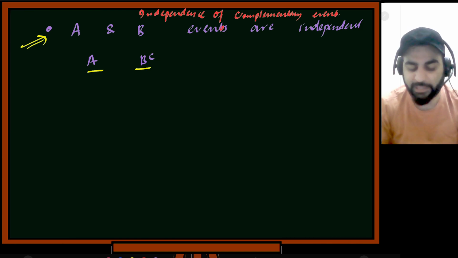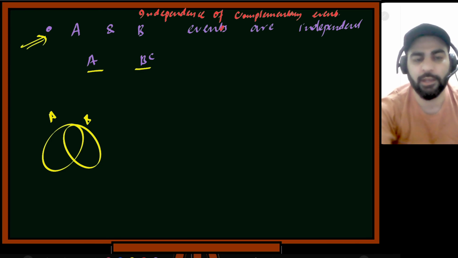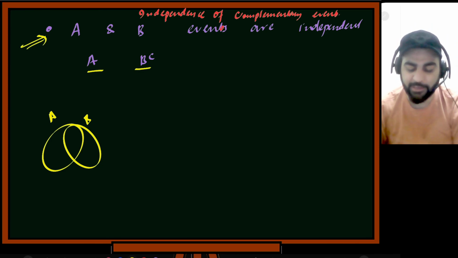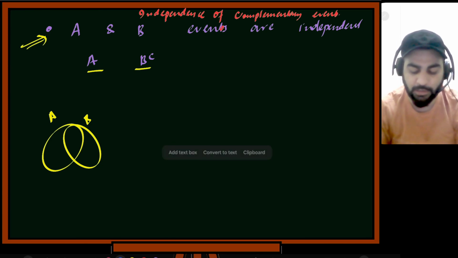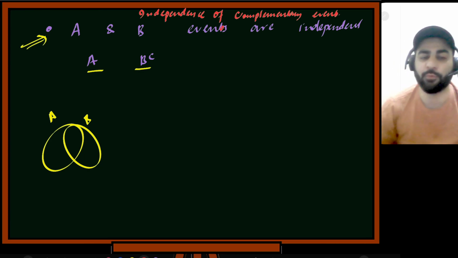An intuitive argument can be given: suppose this is my A, and this is my B, and A and B are independent. I can tell you the intuition also, but we'll first try to give the mathematical proof and then see the intuition.